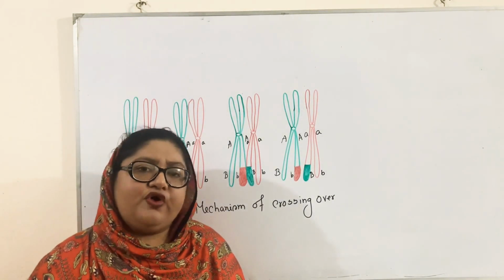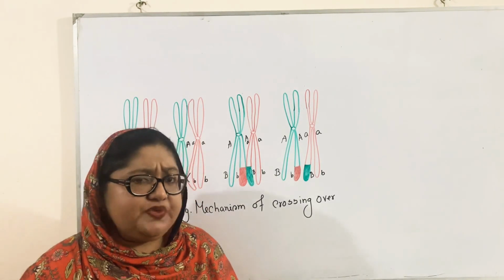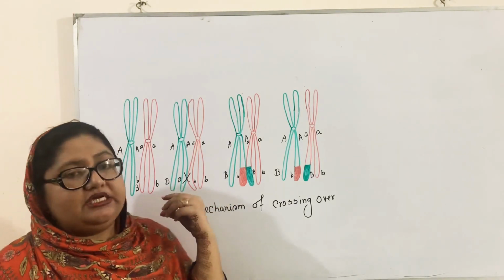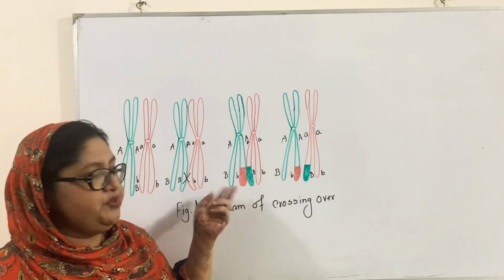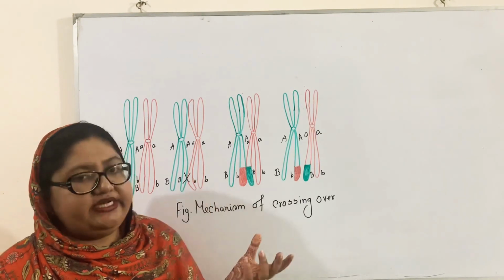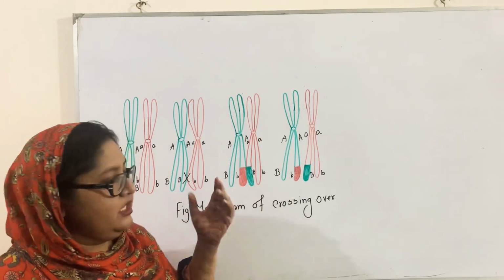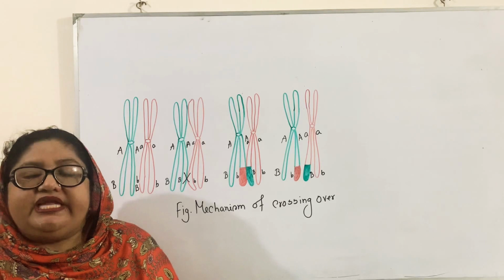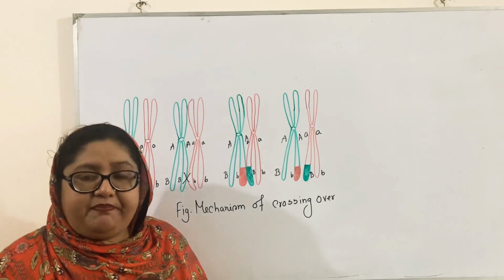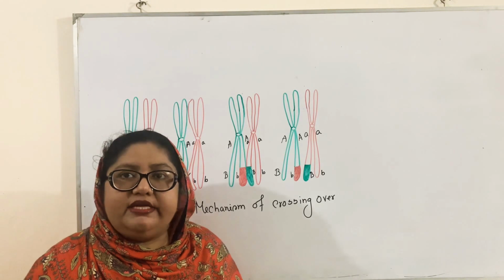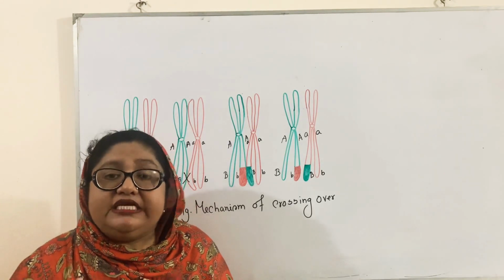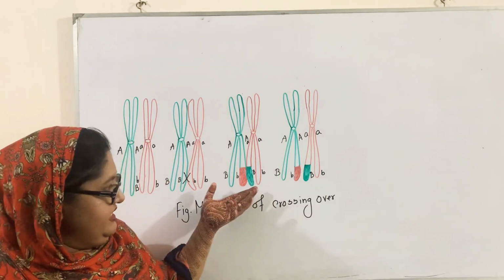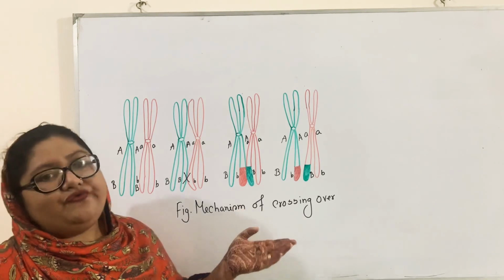Now the significance of crossing over. What are the significances? As you can see, during this crossing over, the different parts of chromosomes are exchanged in between themselves. That is why new traits are found in the gametes. Not only that, we can determine the genetic mapping. We can insert the desired DNA, which plays an important role in genetics. So these are the significances of crossing over.